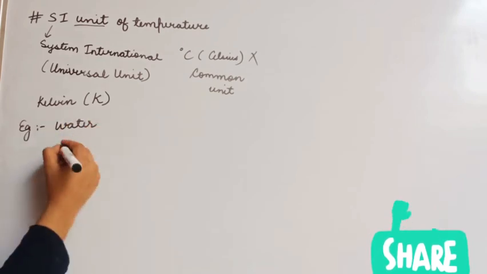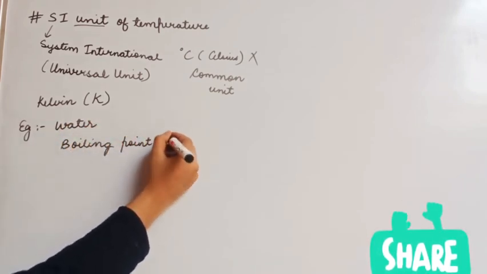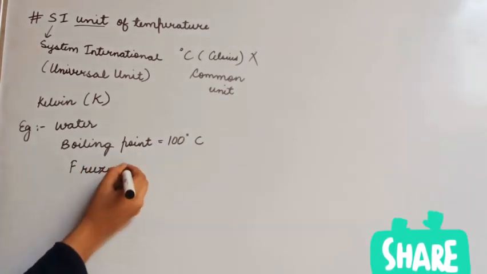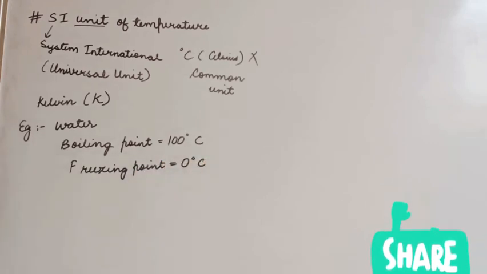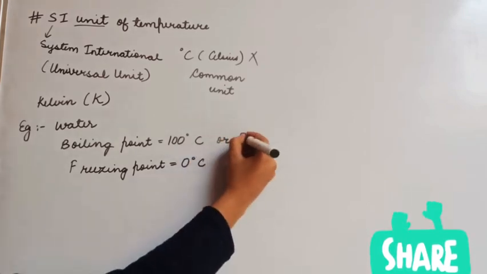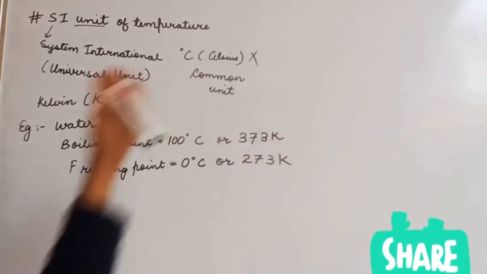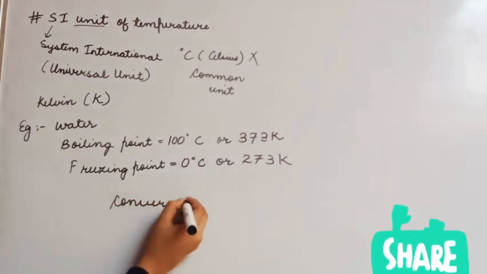For example, if we take water, the boiling point of water is 100 degrees Celsius and the freezing point of water is 0 degrees Celsius. But it is in the common unit, that is degree Celsius. We have to convert it into Kelvin because it is the SI unit. So 100 degrees Celsius will become 373 Kelvin and 0 degrees Celsius will become 273 Kelvin. Means 0 degrees Celsius is equal to 273 Kelvin.